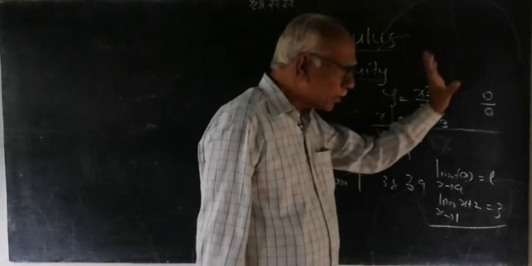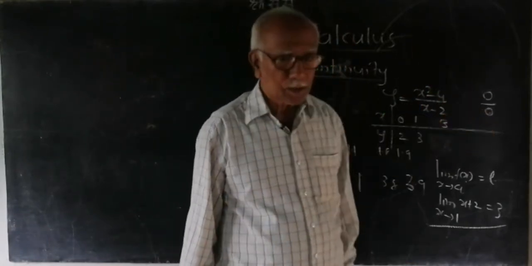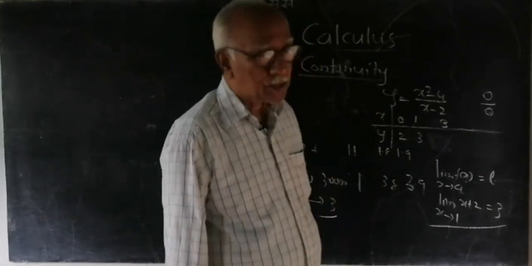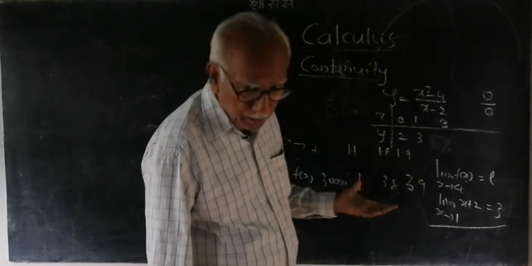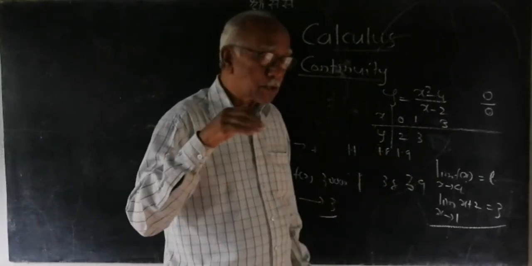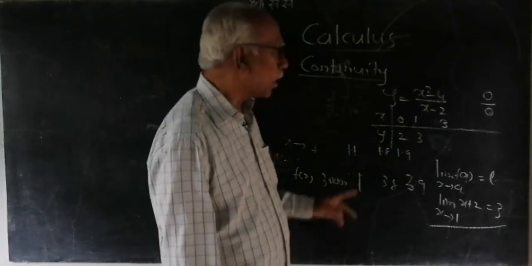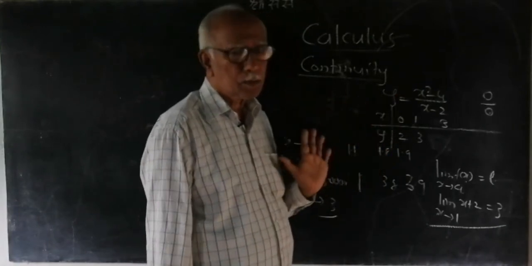So if you leave that particular point, then what will we say? We may have continuous values. So such points where you obtain values for y or f(x) which cannot be determined are known as points of discontinuity, or we can say the function is discontinuous at that particular point.